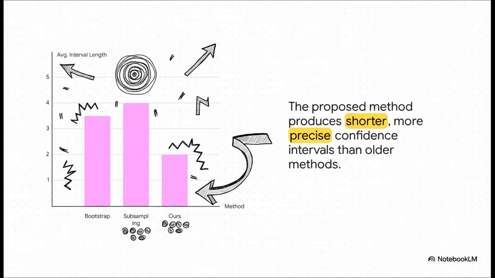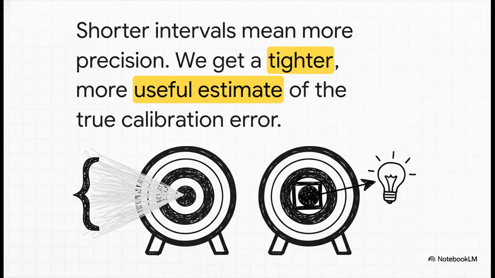And you can see the results right here. Look at the difference. The bars for older methods like bootstrap and subsampling are pretty wide, but with their new method, that interval is way shorter. And a shorter interval is exactly what you want. Why does that matter? Because shorter intervals mean more precision. We get a much tighter, more useful estimate of the true calibration error. A wide, sloppy interval basically tells us, the error could be somewhere in this giant range, which is pretty useless. A tight interval gives us something we can actually work with.